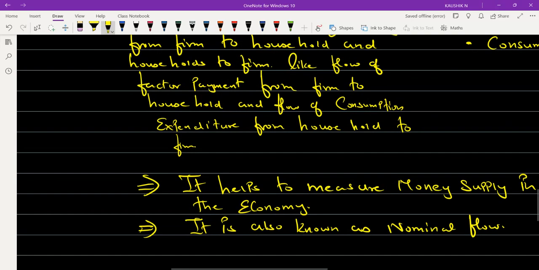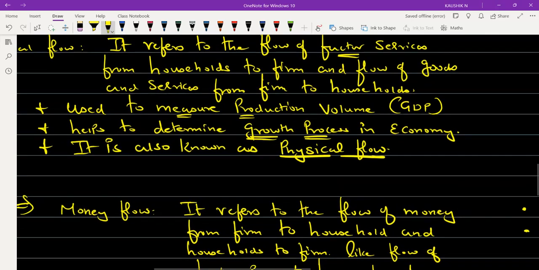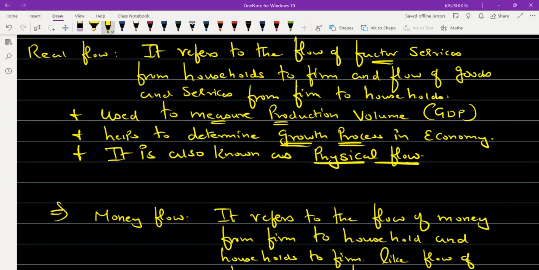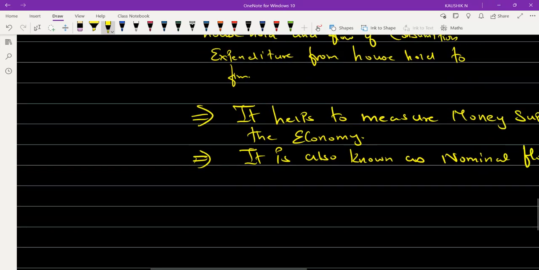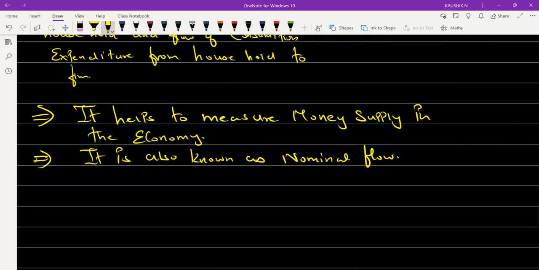Clear? So there we have discussed, with respect to the real flow, the three points. For what purpose is it helpful? It is helpful to measure the production that is taking place. Measuring the production volume in the economy is called GDP, and it is otherwise known as physical flow, and it determines the growth process in the economy. Whereas here, it is helpful to measure the money supply in the economy, and it is otherwise known as nominal flow.